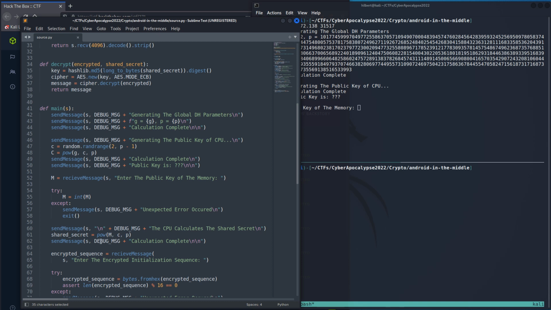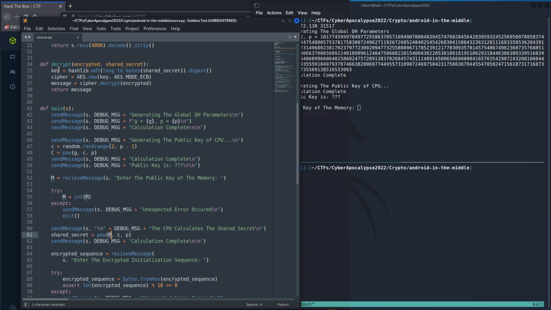And so how do we know what the shared secret is? We know what P is, we know what M is, but we don't know this C. So if we gave it the number 42, there's no way for us to know how many times 42 is being multiplied with itself in order for us to figure out what this is. But let's just say we could. Let's say we know some trick and we could know the shared secret.